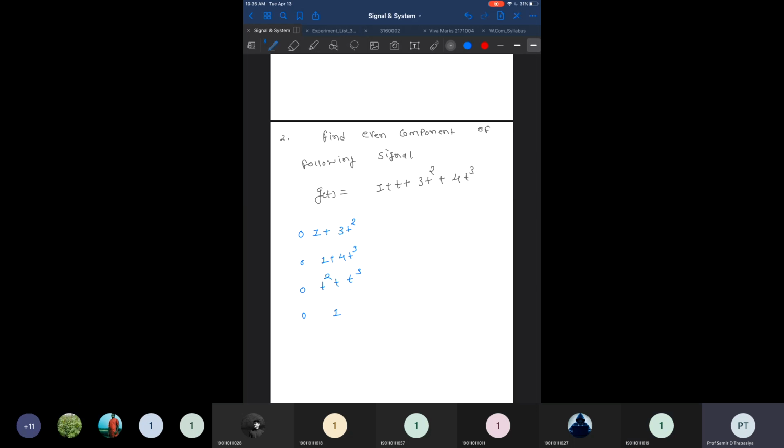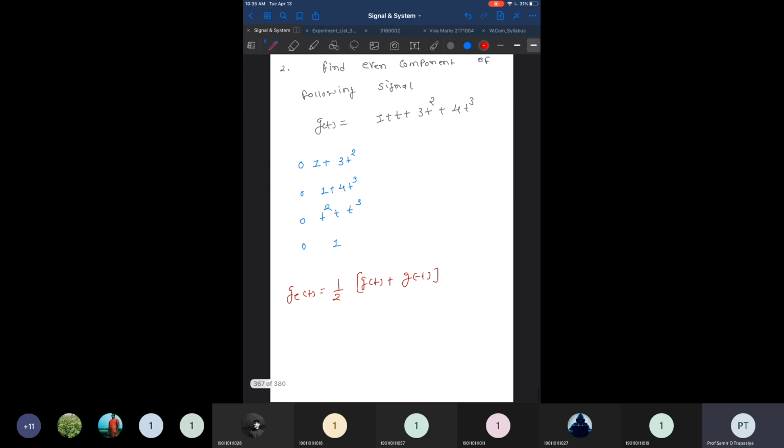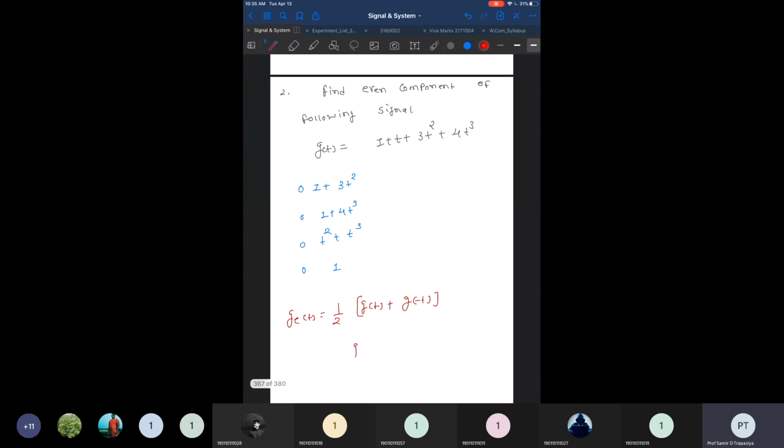Okay. So how to find the even component of your signal? The equation that we need to follow is g_e of t is equal to 1 half of g of t plus g of minus t. Now, what is g of t and what is g of minus t? First, we need to identify. g of t is already given as 1 plus t plus 3t square plus 4t cube.